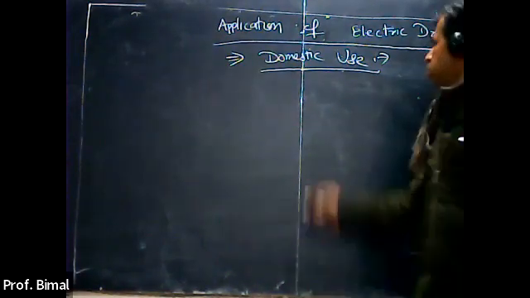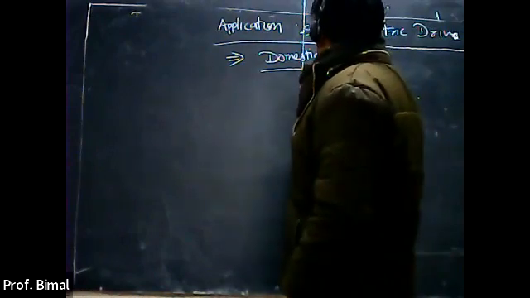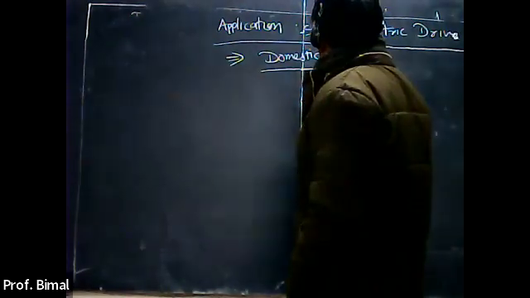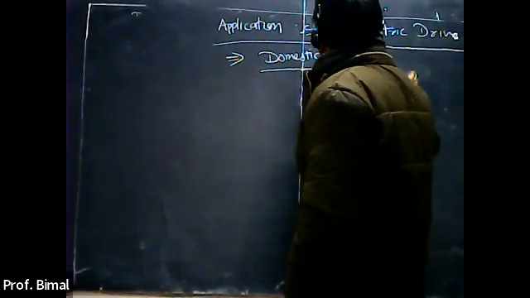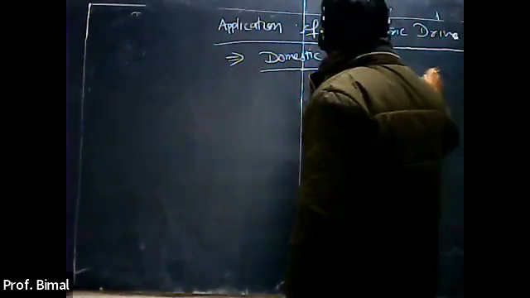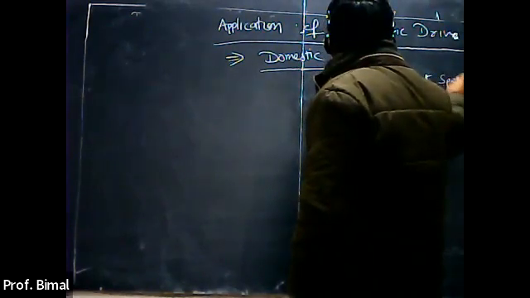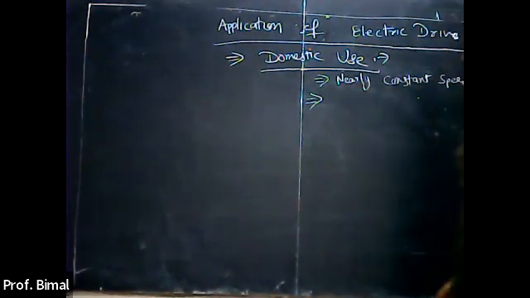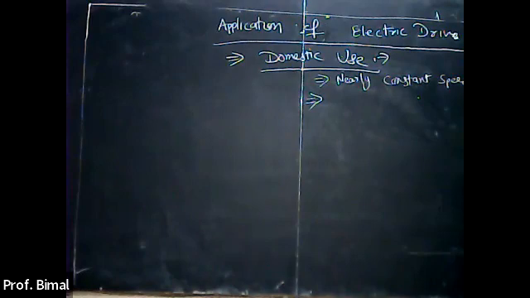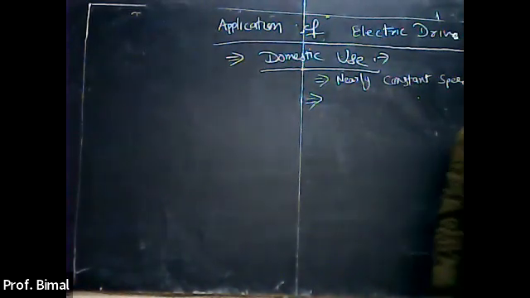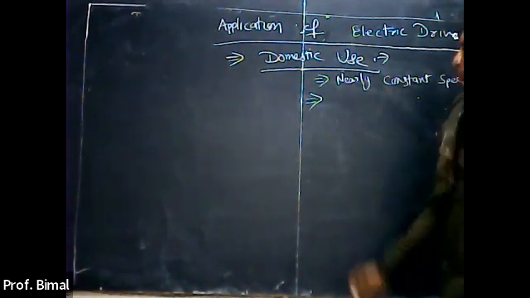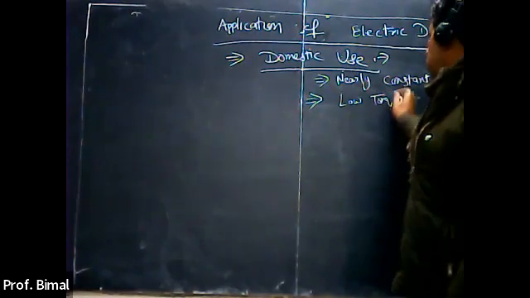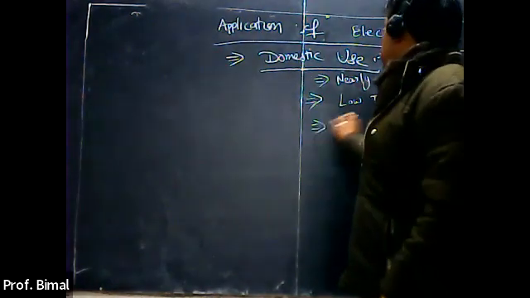One is nearly constant speed. Nearly constant speed is required for each of the individual domestic applications. Second is low torque. Then frequent start.